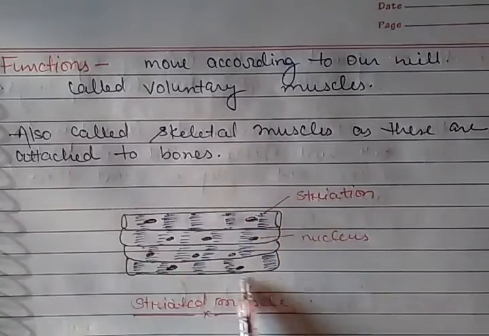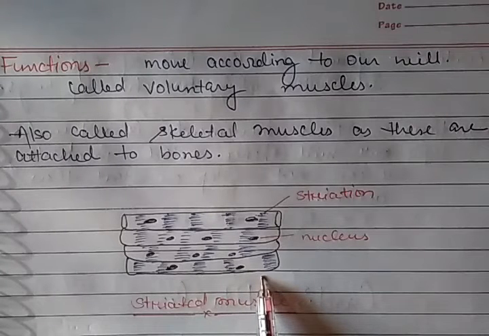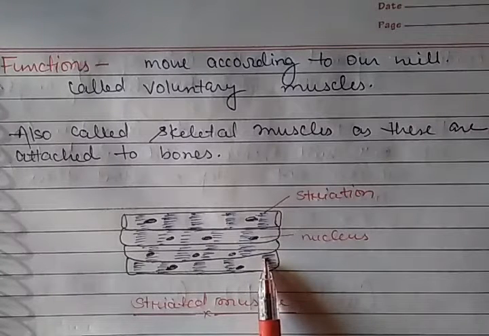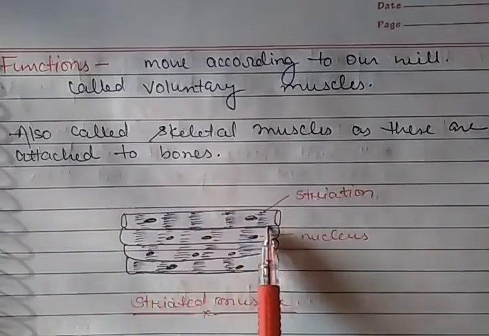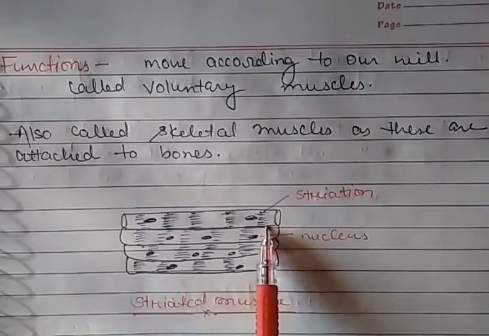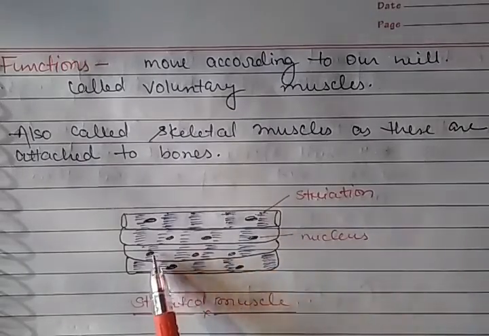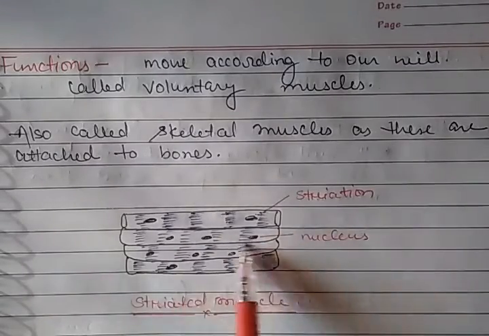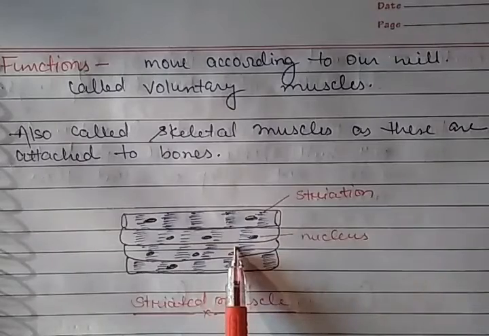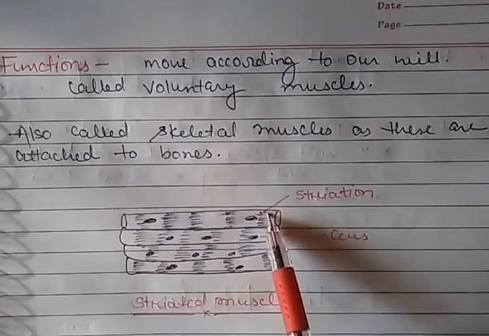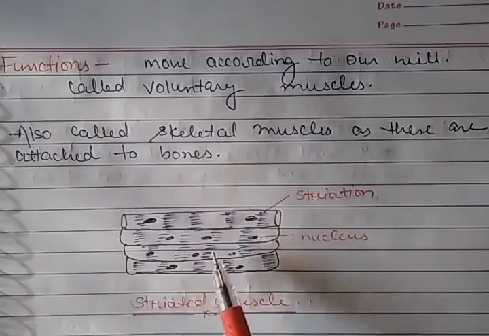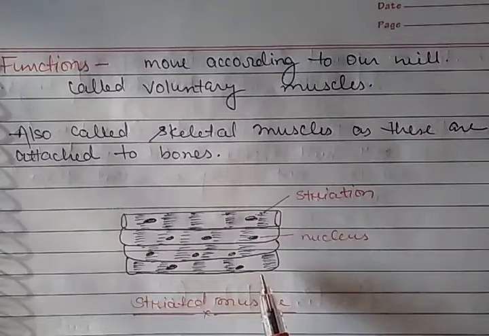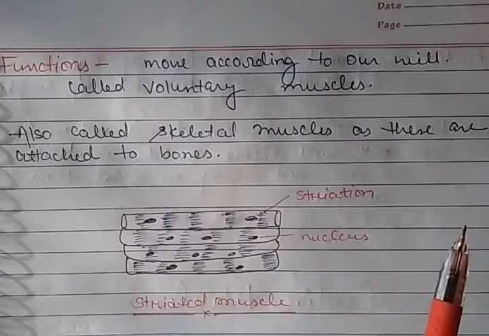So here you can see the structure of the muscle fiber of the striated muscles. Look, you can see they are long, narrow, cylindrical, and multinucleated. They have more than one nucleus in a single fiber, in a single cell. And you can see the striation, the dark and light bands. So that's why they are called striated muscles.